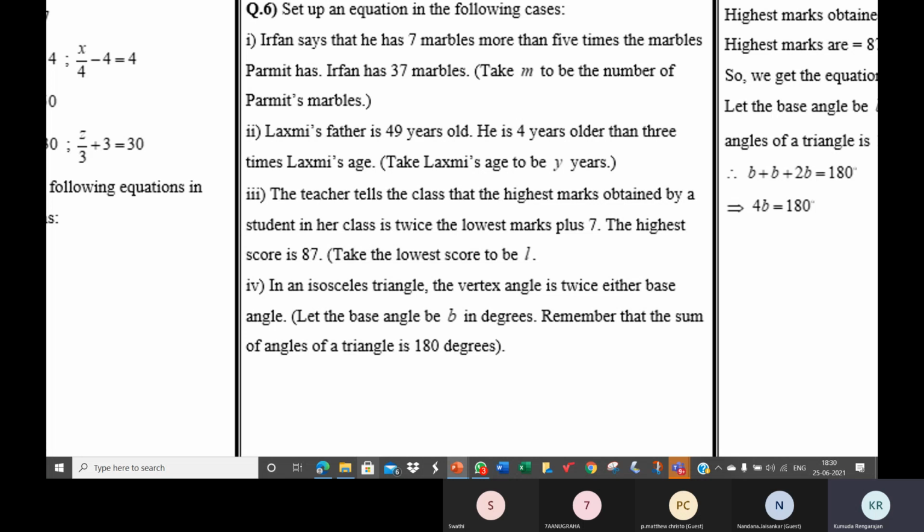Now, do you think it should be 49 plus 4? Please ask me, do you have a doubt? No, ma'am. Ma'am, it's because it is older than Lakshmi's age, ma'am. Yeah, it's older than 3 times Lakshmi's age.